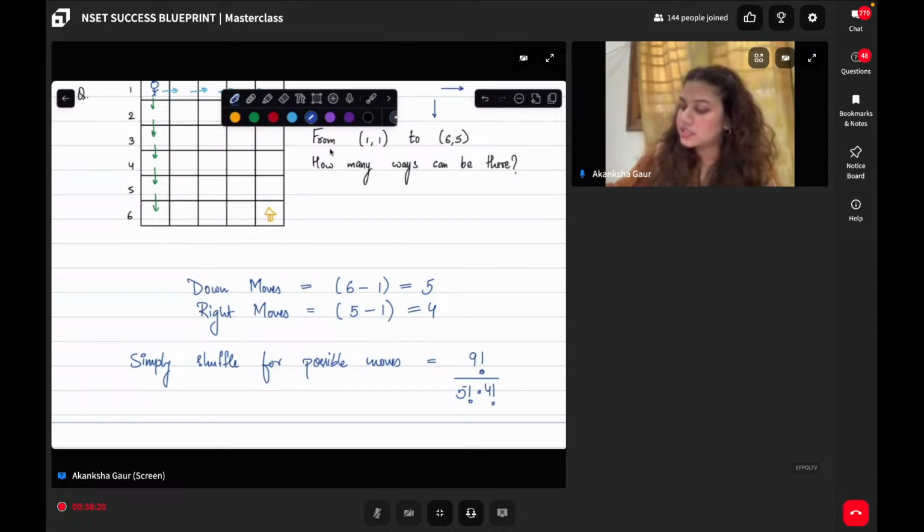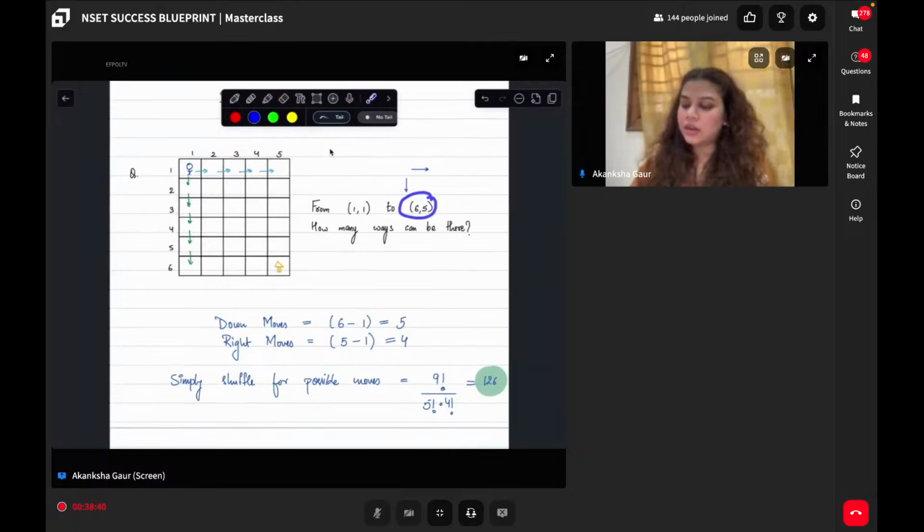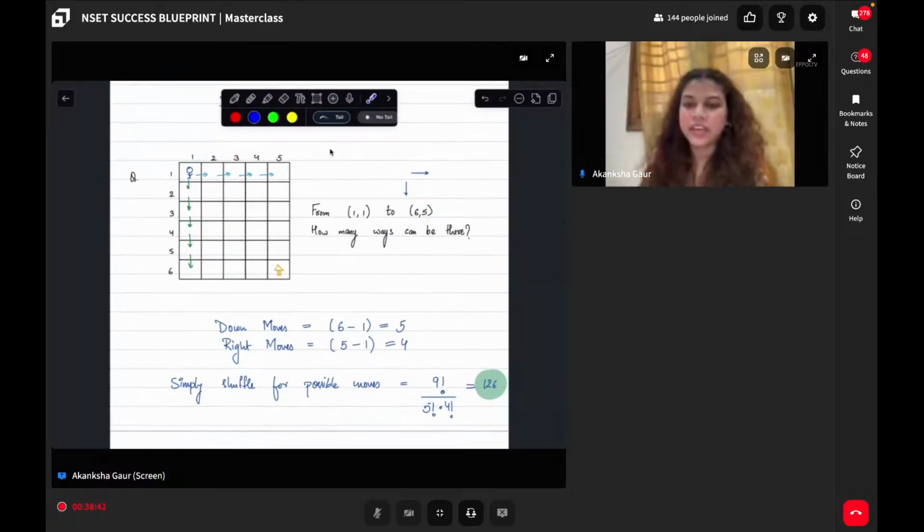How much is this? 126. So there are total 126 ways possible to go from block 1-1 to block 6-7. Now again, let us reiterate what we have done.